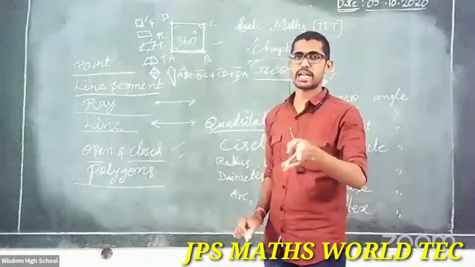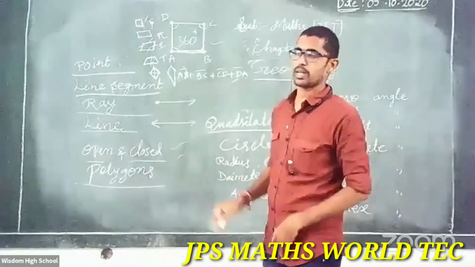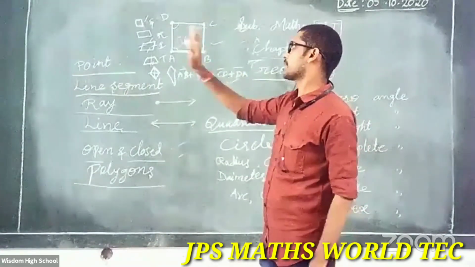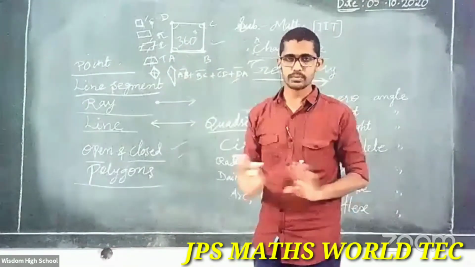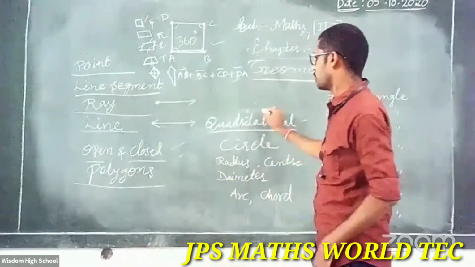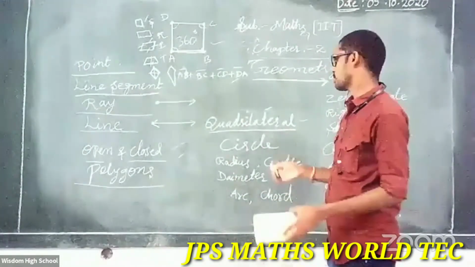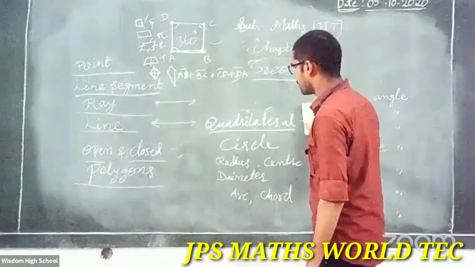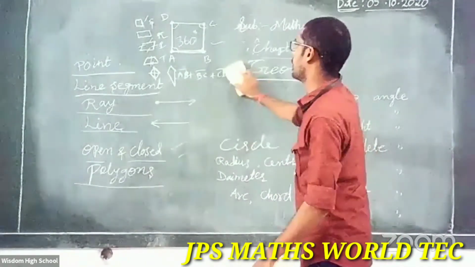The sum of the four angles of a quadrilateral is 360 degrees. And the types of quadrilateral you already know: square, rectangle, parallelogram, trapezium, rhombus, kite. So, second polygon, clear about this? Any doubts in this? Right, very good. After this quadrilateral, go to the next one.